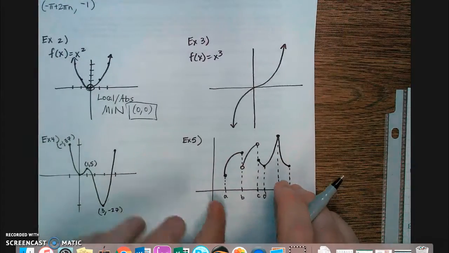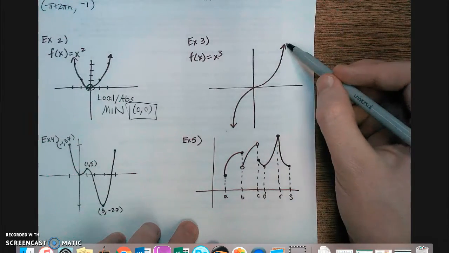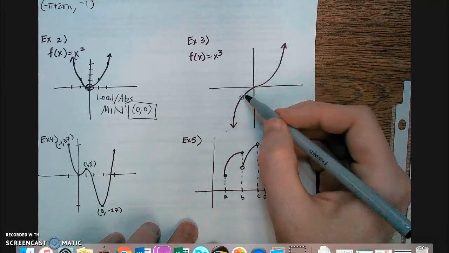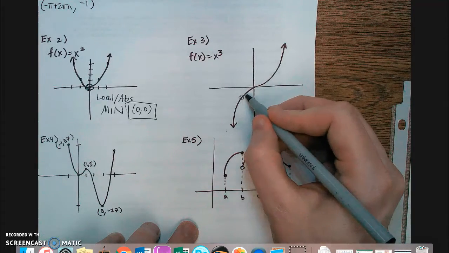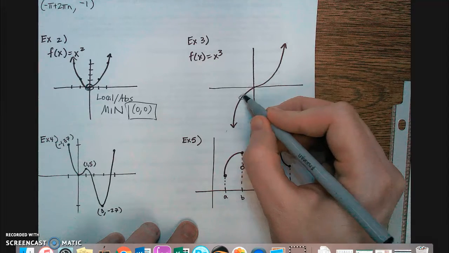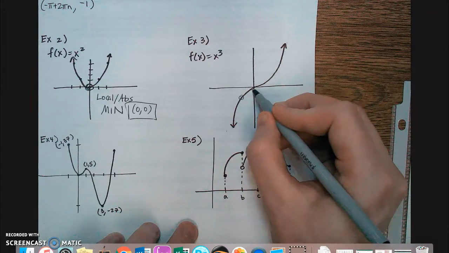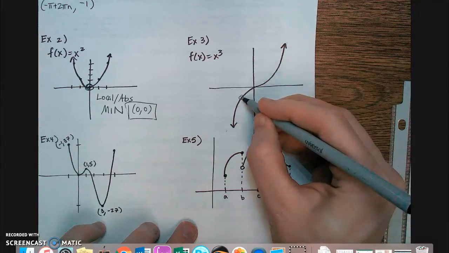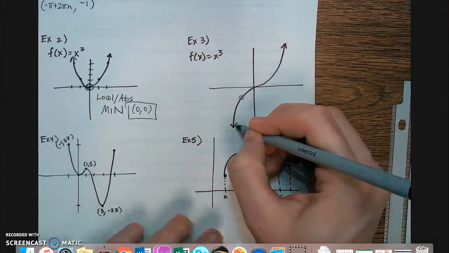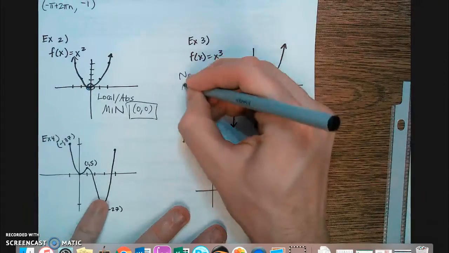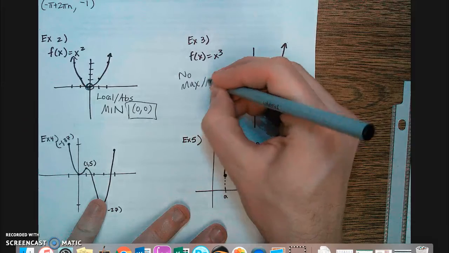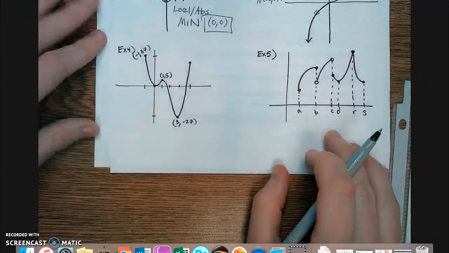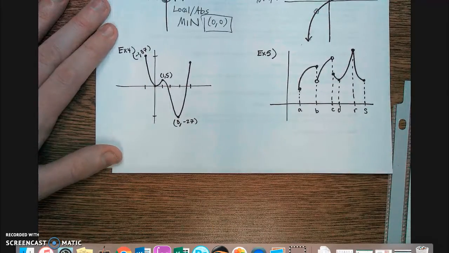Example 3, there is no maximum because every time we pick a point that might be a maximum, there's another point that is greater than it. There's always another y value that's bigger than it. And if I were to try to make this one my minimum, there's always a point that's smaller than that point. So there are no max and no min. Example 4, let's look for our absolute.